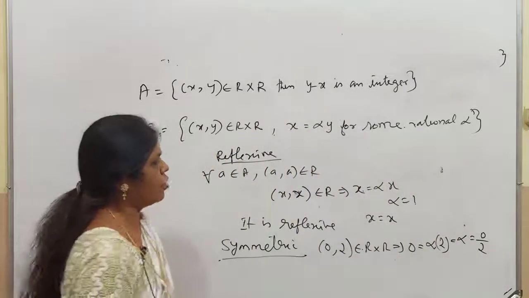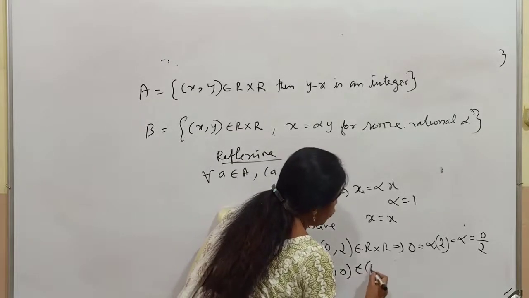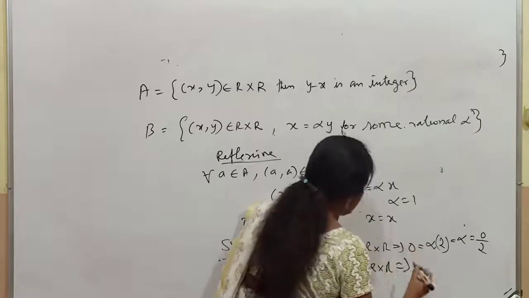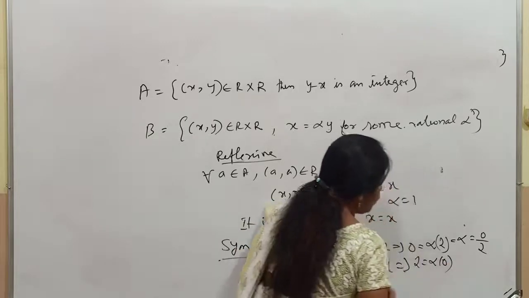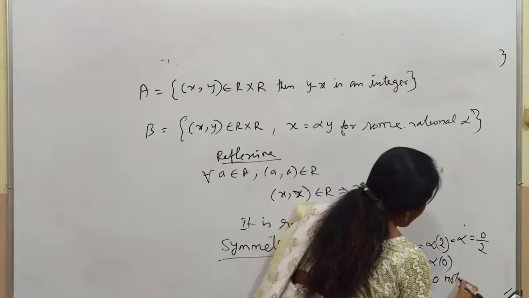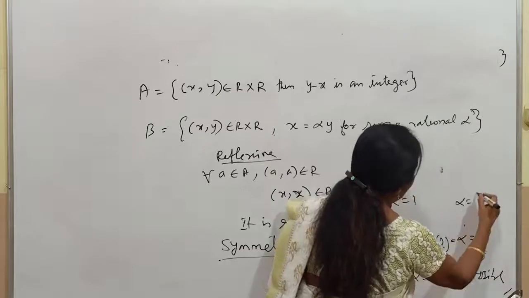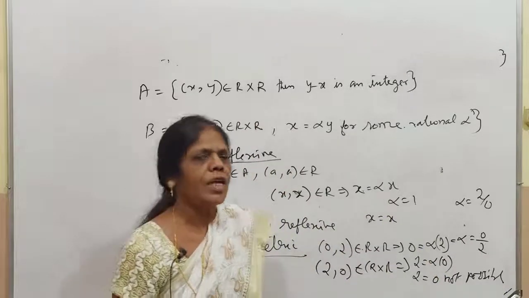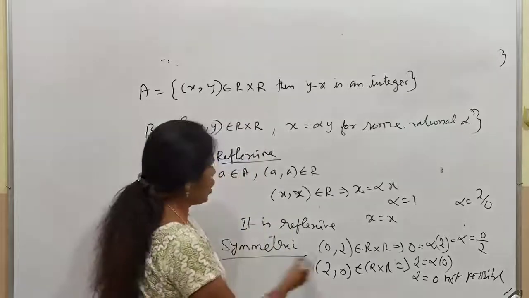It is possible. Now, when I go for (2, 0) belongs to R cross R, x is 2. So take 2 equal to alpha into 0. If you multiply, what does it become? 2 equal to 0. Not possible. Otherwise, you can say alpha equal to 2 by 0, which is not defined. Therefore, it is not symmetric.